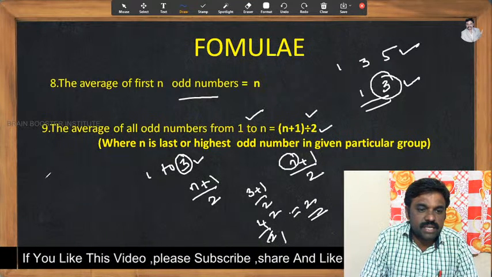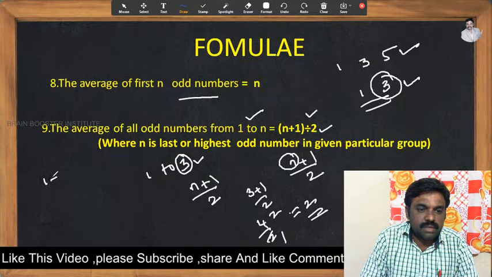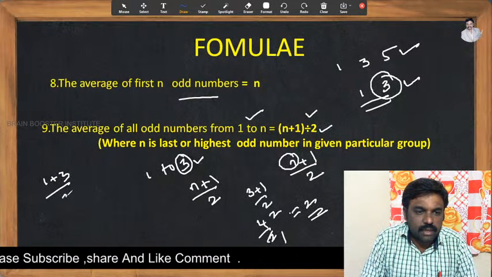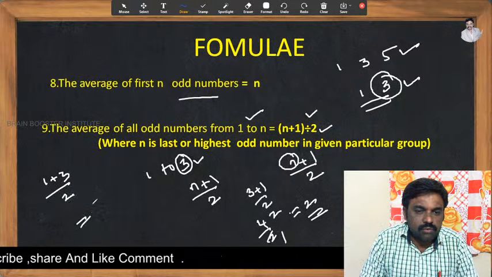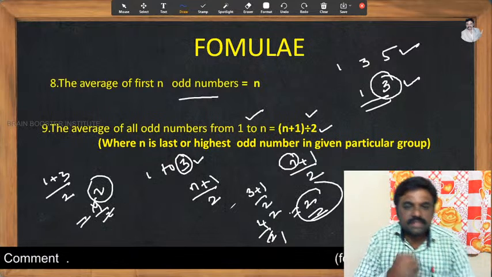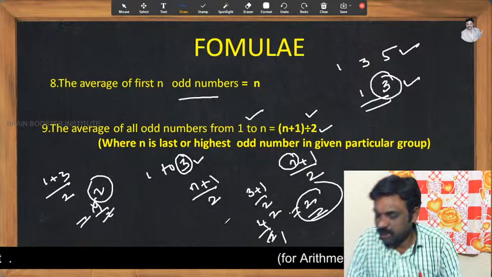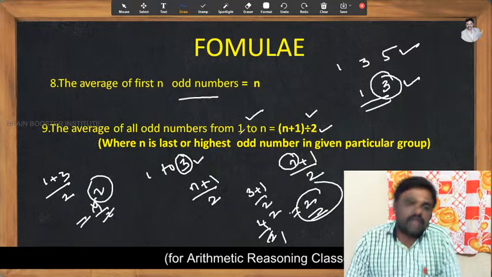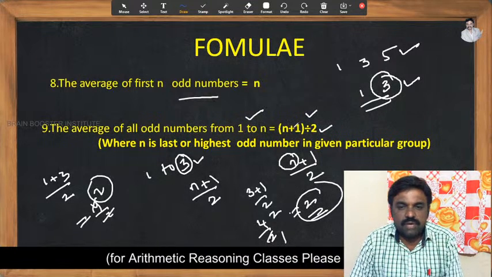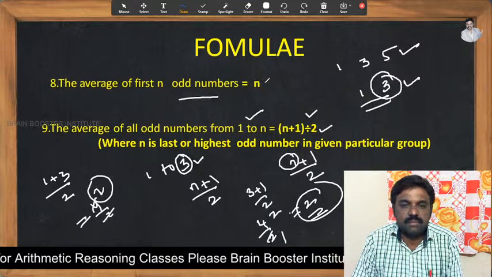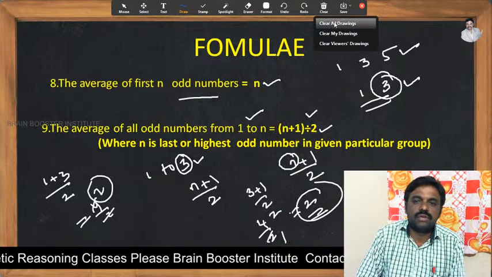For example, in the traditional method, the sum of the observations, means the sum of the odd numbers from 1 to 3, is 1 plus 3, and the number of observations is 2. Now 4 by 2, 2 ones are 2. So here both answers are equal. I think you got my point. Very easy, my dear students. See, very simple. For 1 to n, the formula would be n plus 1 by 2. The average of the first n odd numbers is n. I think you got it clear now.